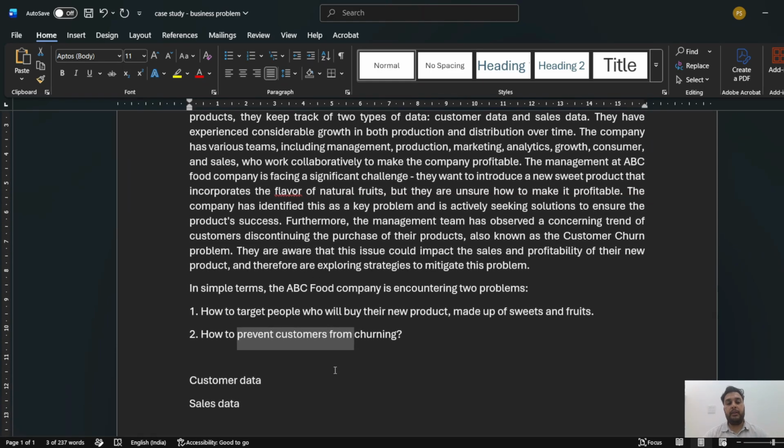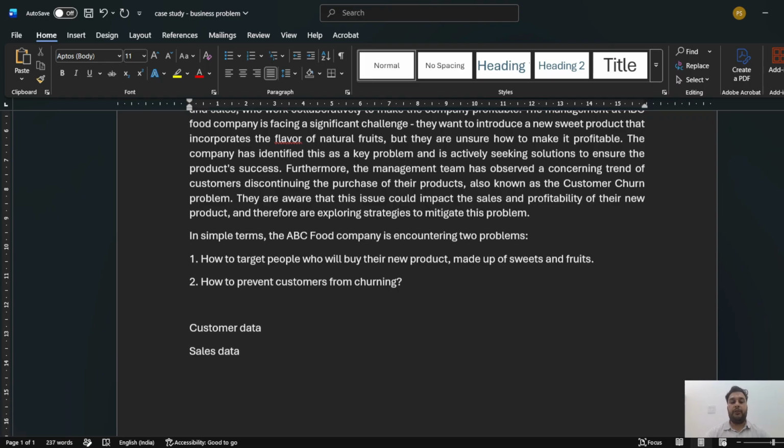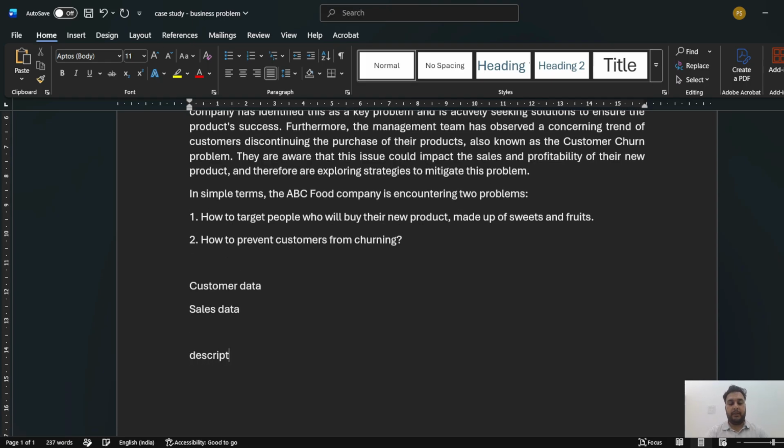So in that, how are we going to apply the first analysis that we have, called descriptive analysis, right? Okay, I hope you remember that from the previous lecture. Descriptive analysis is all about finding what has happened in the past, right? So in order to understand what has happened in the past, we need to analyze data, and the company is already maintaining the data, customer and sales data.